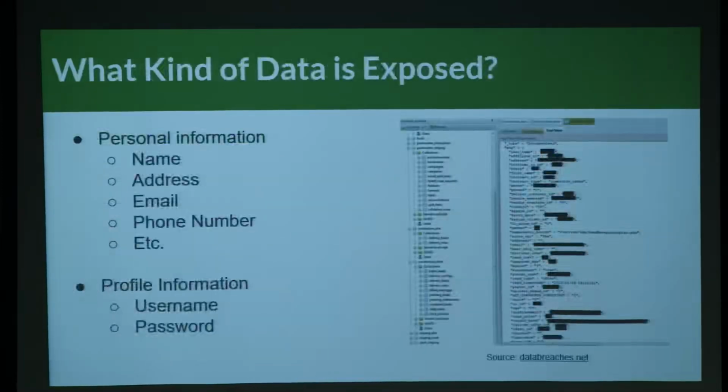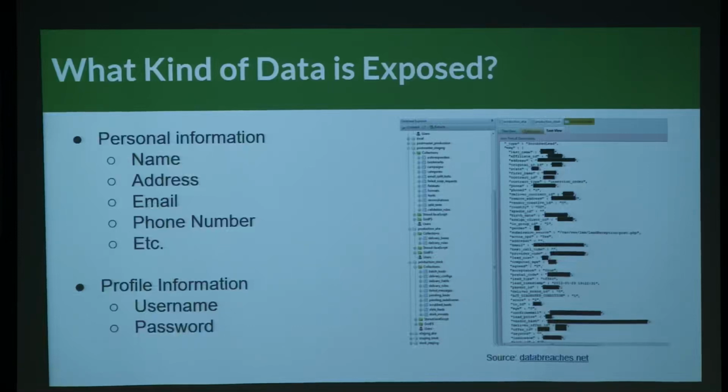So all that being said, what kind of data is exposed? What are we looking at here? On the right, you'll notice that you can't read that picture, and that's on purpose. That's because there are so many rows in that schema that I can't list them all out. In a nutshell, you can just envision it as everything about you is in there and being exposed, but here's some of the highlights.